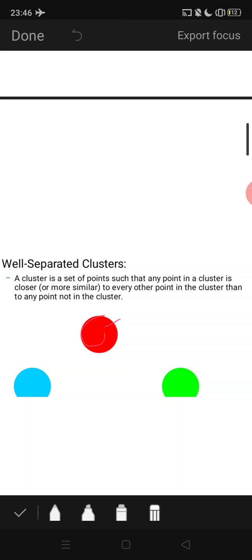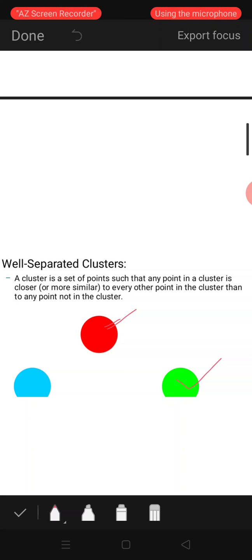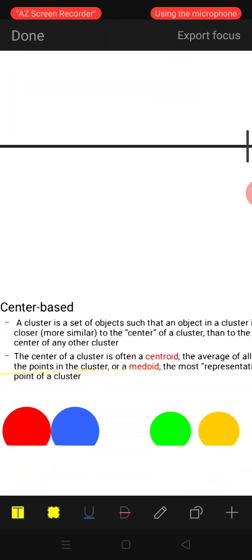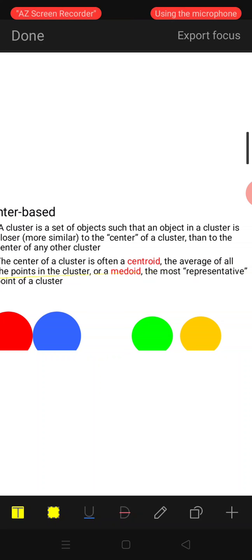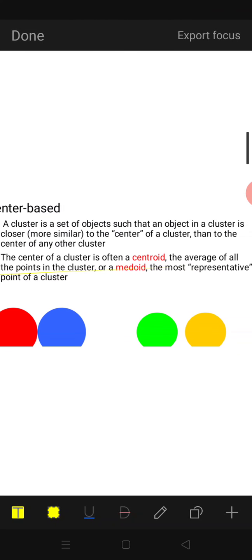A cluster is a set of points such that any point in a cluster is similar to other points in the same cluster, and no point is in the other clusters. Here it is red, here green, here different colors, blue, entirely different from the others: well separated. Next one is center based, which is very simple. A cluster is a set of objects such that an object in a cluster is closer to the center of the cluster.